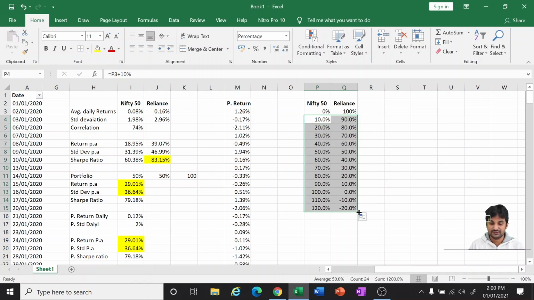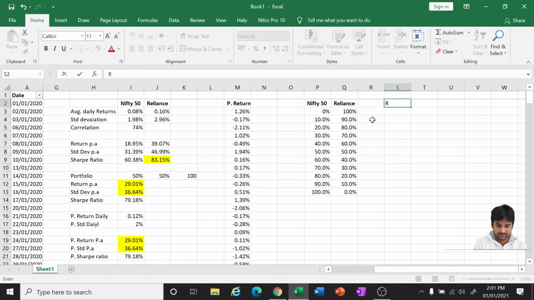We can also go to the negatives, but for now, for our understanding, we'll just stop at doing it here in Nifty 50 and Reliance at this point. Okay, now what is my returns? What is my standard deviation, right? And Sharpe ratio.